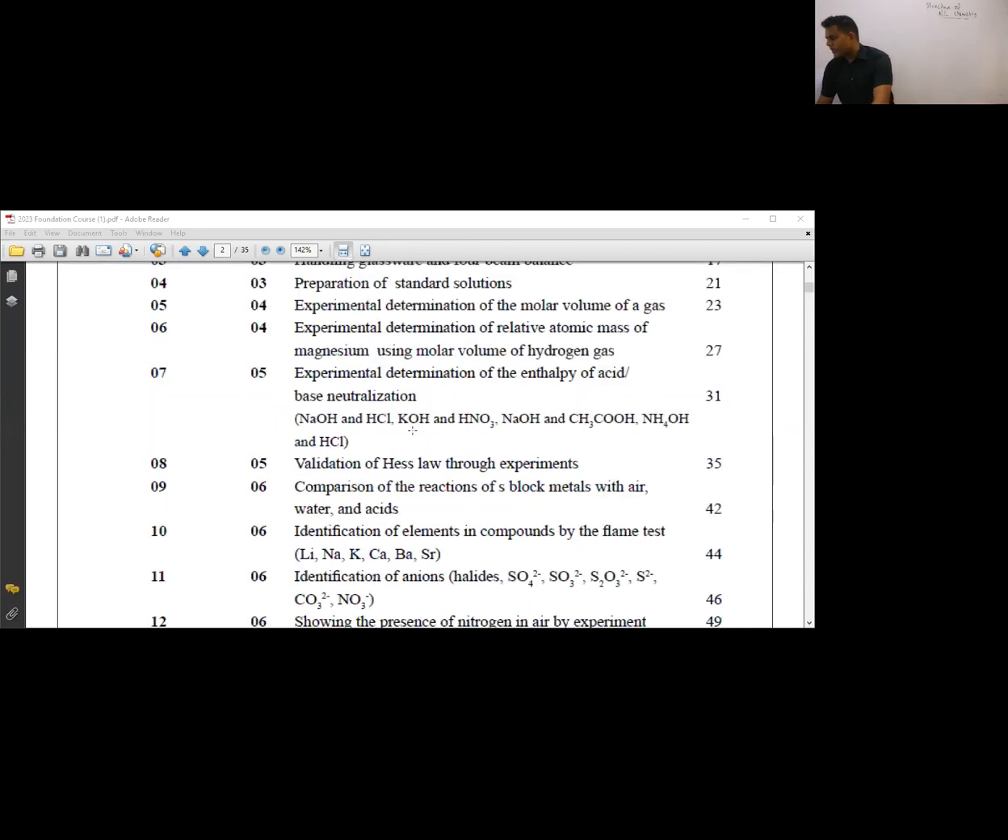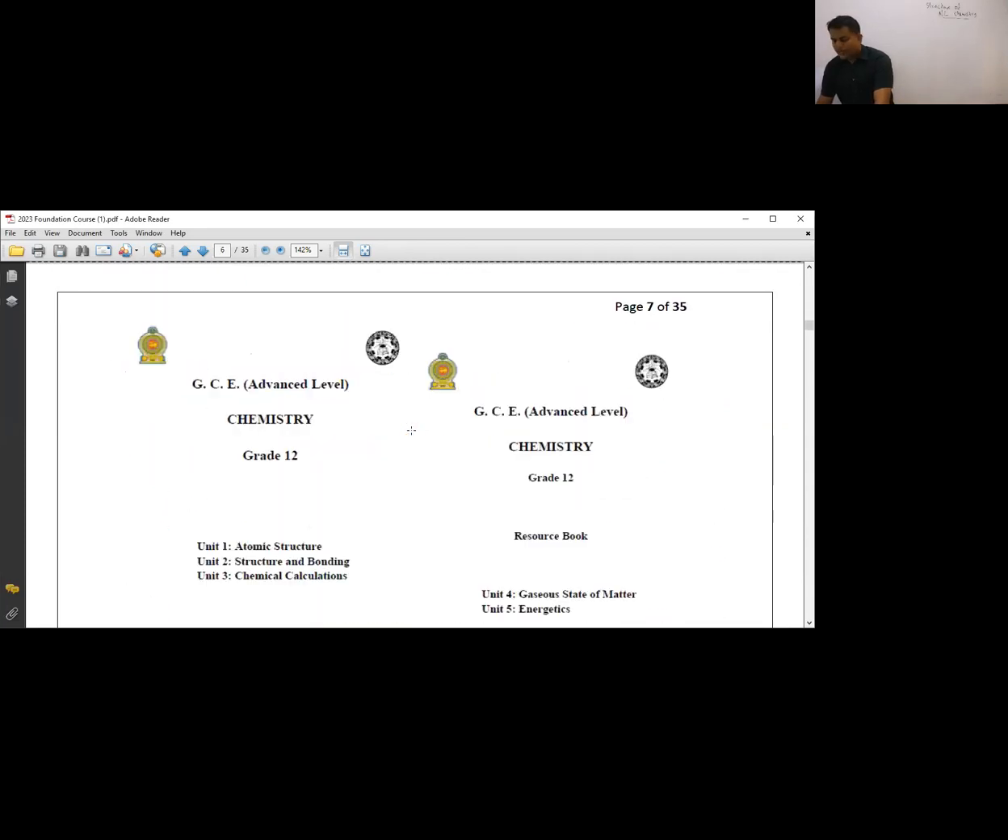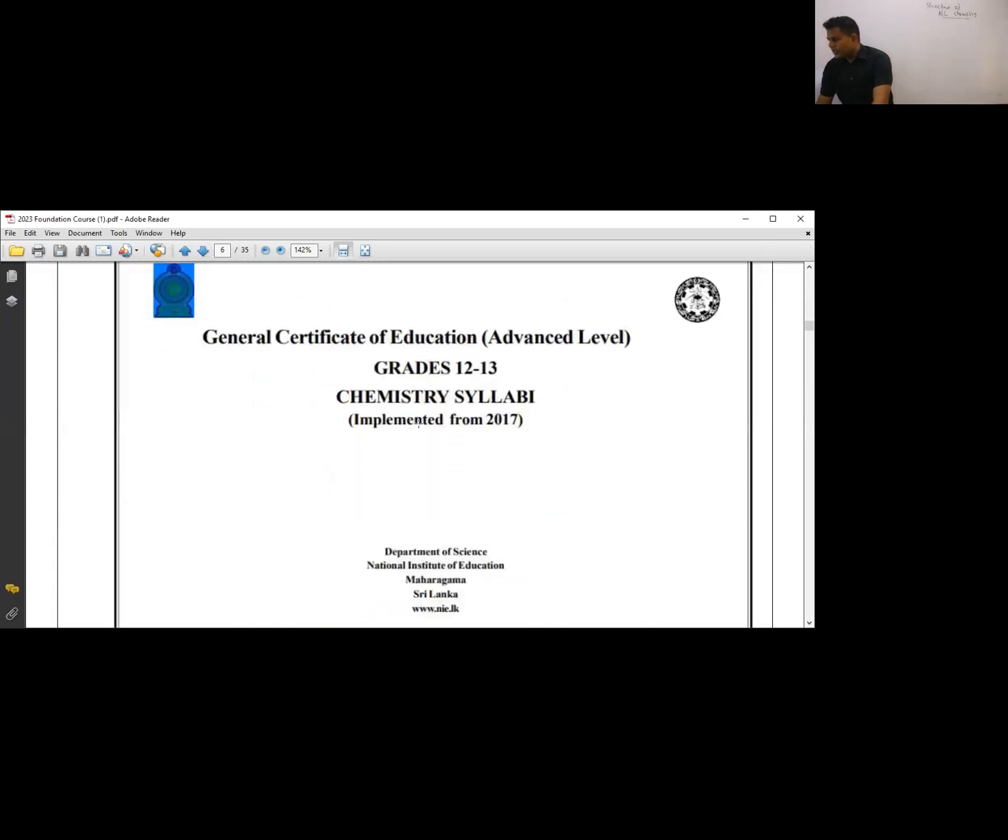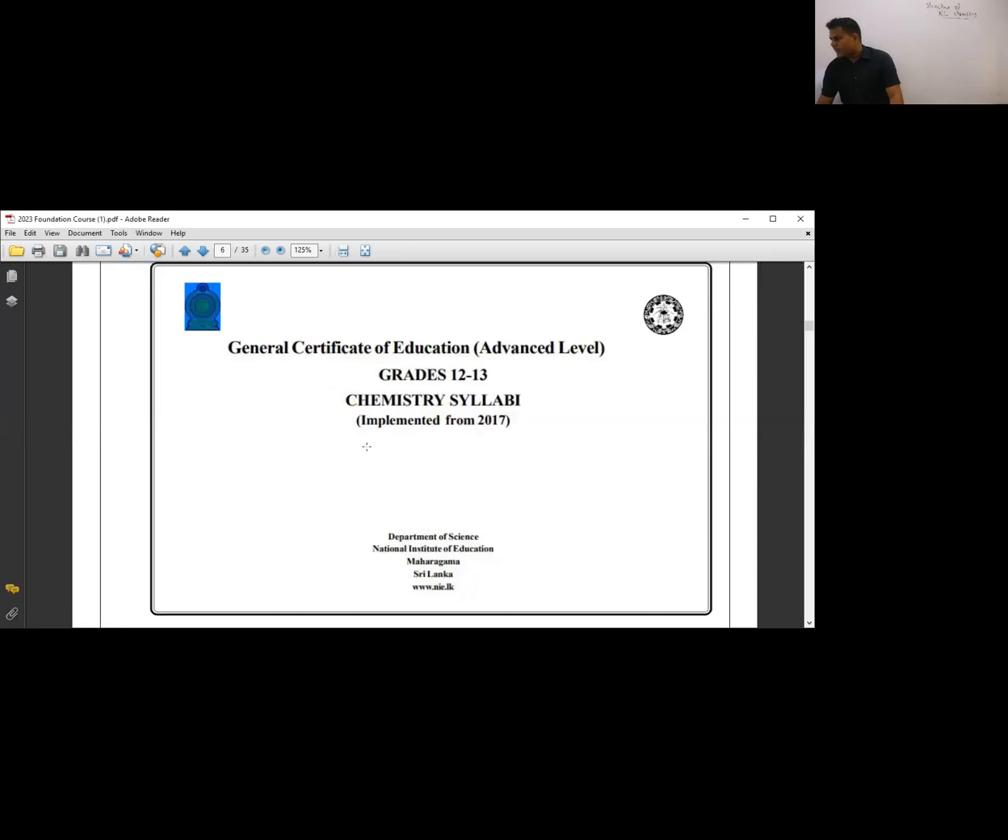ඉතින් paper ගැන අහපු නිසා මම paper එකට මුලින්ම යන්න. Okay. So this is the syllabus. මේ මොකක්ද? This is advanced level chemistry syllabus. මේකට තමයි syllabus කියන්නේ. Syllabus කියලා වෙනම පොතක් තියෙනවා. You can download it from nie.lk.